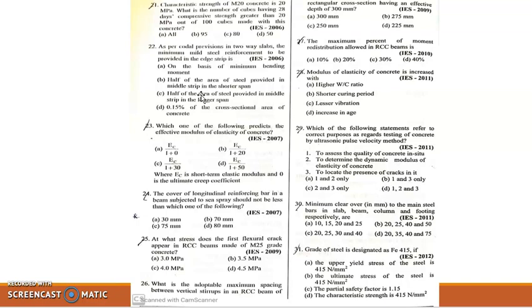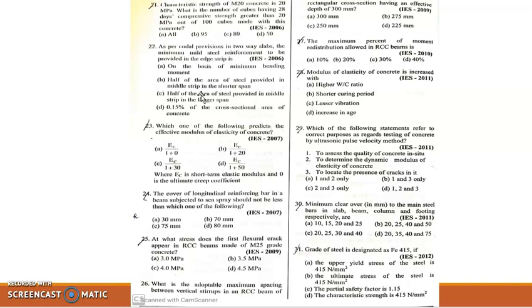23rd. Which one of the following predicts the effective modulus of elasticity of concrete? Option A, Ec by 1 plus theta. Option B, Ec by 1 plus 2 theta. C, Ec by 1 plus 3 theta. D, Ec by 1 plus 5 theta. Where Ec is the short-term elastic modulus. Short-term elastic modulus is 5000 root fck and theta is the ultimate creep coefficient. So, option A is correct, Ec by 1 plus theta, according to IS 456-2000.